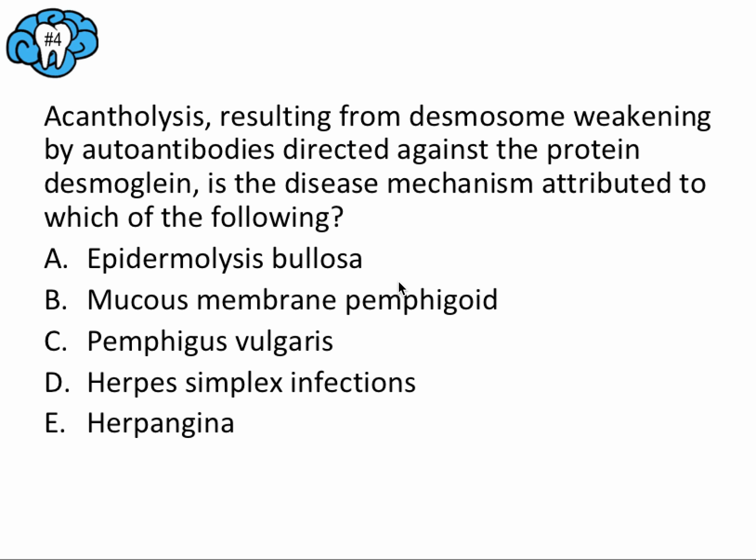And maybe you'll remember our little memory trick here: pemphigus is above and pemphigoid is below. That means pemphigus is attacking the desmosomes in the above layers of skin and mucosa, while pemphigoid attacks the basement membrane lower down. And if you remember this, well, we have desmosomes, so we're talking about the above layer that's a part of this autoimmune attack. So if we're talking about above, we're talking about pemphigus. And C is our right answer for this question.